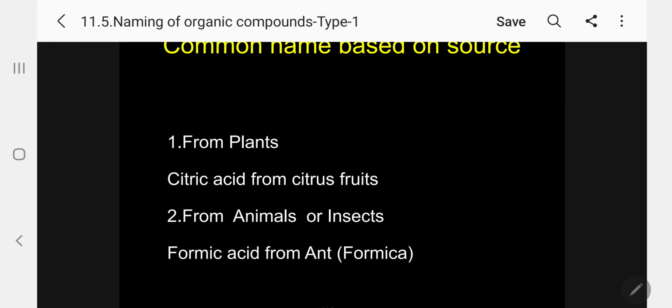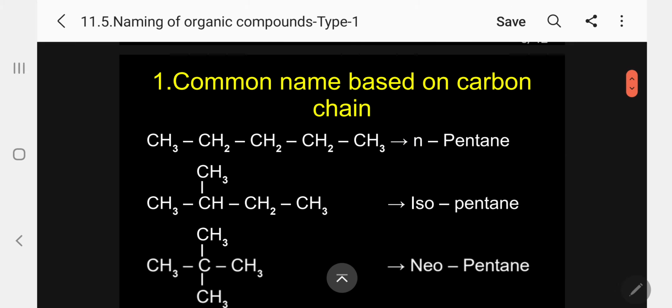The same way from animals, I can get, that is insects, ant. We are getting formic acid from ant. That's why the name is formica. Formica is the name from which formic acid is derived. I hope these two examples will be enough.